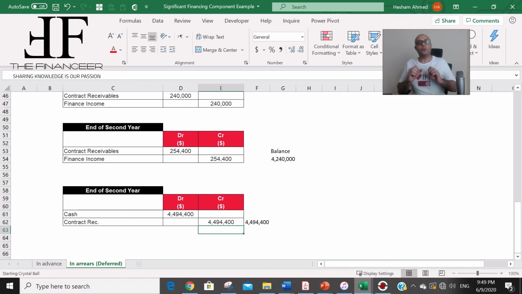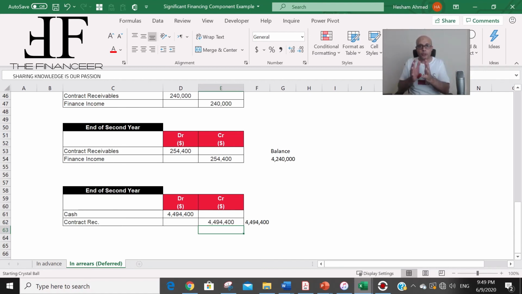Now, what will be the reflection on or the impact on the financial statements on these 2 years? Let's recall back the process from the beginning. At the beginning, when you deliver the product and the service to the customer, you recognized revenue 2 years back. Then every year you recognize financing income. On how much you recognize revenue? On 4 million. And this financing income, it is not a revenue, it is other income or financing income. It's separately reported from the revenue.